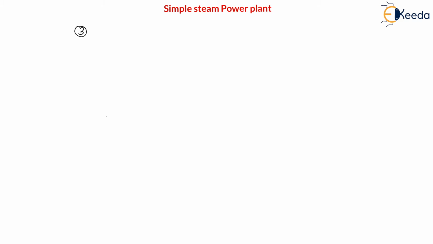Now, the third device, 3 to 4, is pumping. Pumping is reversible adiabatic compression or pumping. Generally, for liquids, a pump is used. And my dear students, again in pump, heat is 0. That is, heat 3 to 4 is 0. Here it is a reversible adiabatic process, and whenever it is an adiabatic process, heat is 0. That means entropy remains constant in the pump, right?